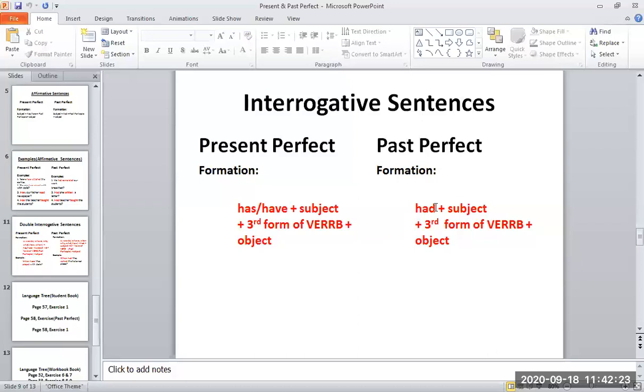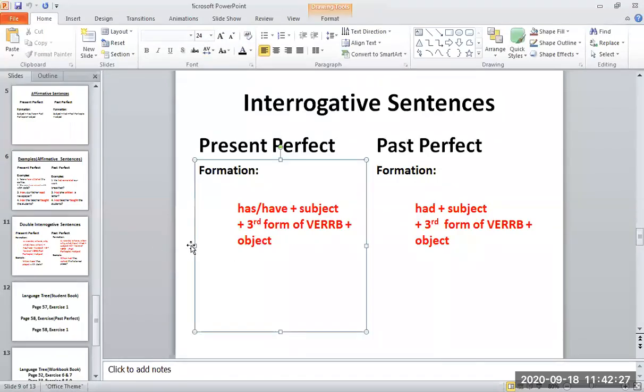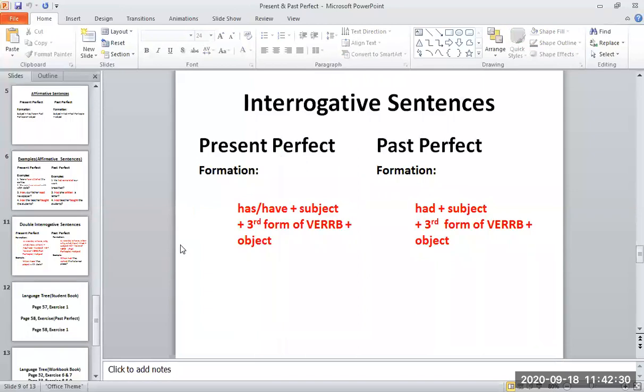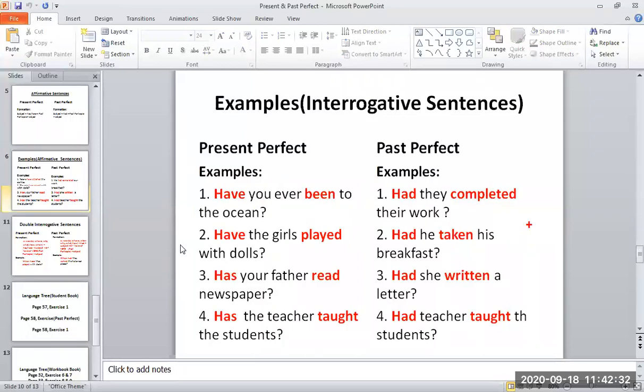In the formation of past perfect, had is in the beginning, then there is the subject, then the third form of the verb, and then an object. Now look at the formation. Look at the sentences according to the formation. As you can see, in all these sentences the helping verb is in the beginning and it is highlighted in red. It is written in red. Have and has are in the beginning. And this is the third form of the verb, that is also highlighted in red.